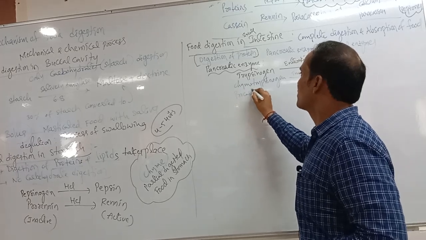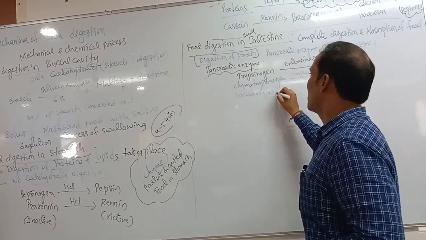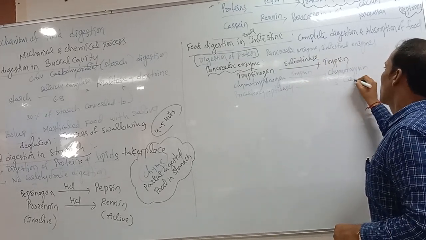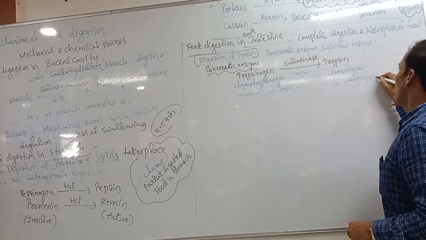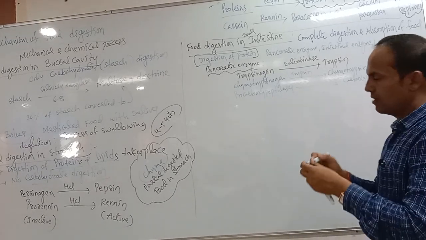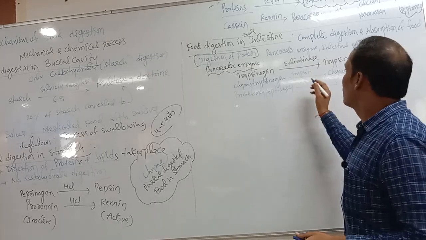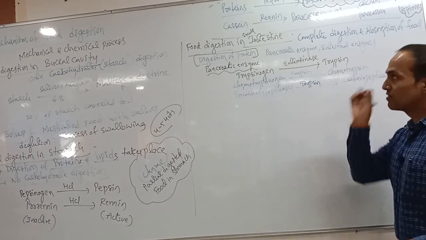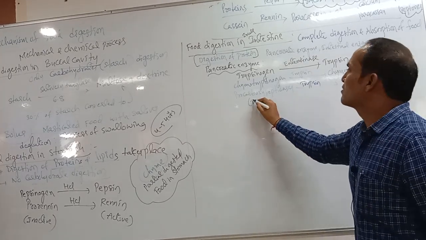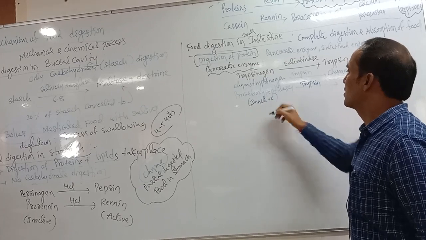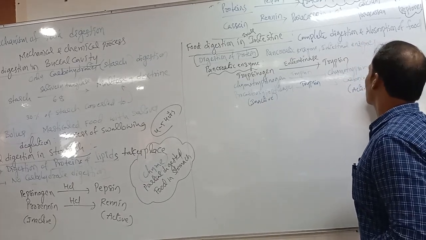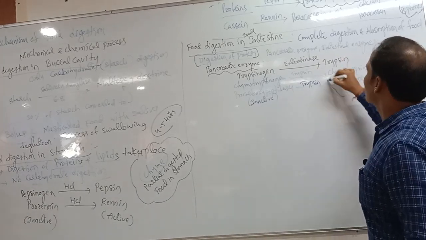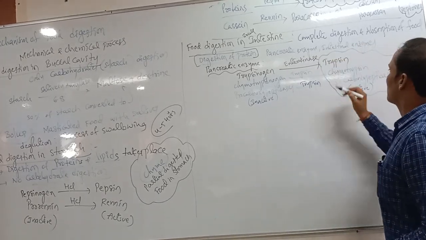Next, procarboxypeptidases are converted into carboxypeptidases. By which one now? That is also trypsin. Trypsin works on this. Okay, students, these are inactive pancreatic enzymes, and these are active pancreatic enzymes. These are called activated pancreatic enzymes.